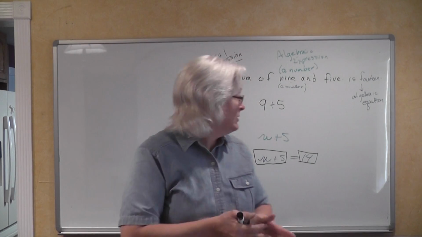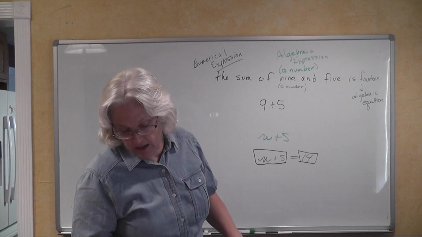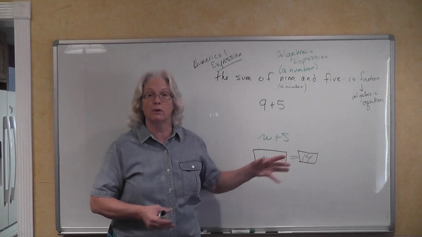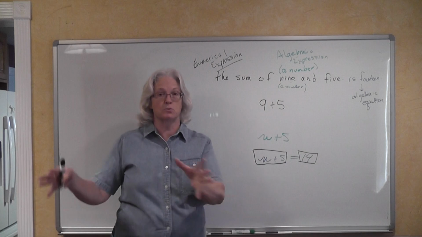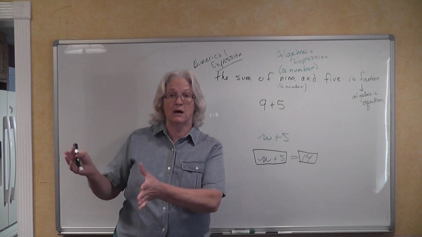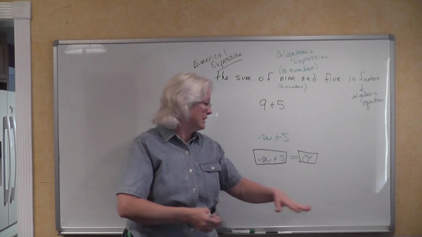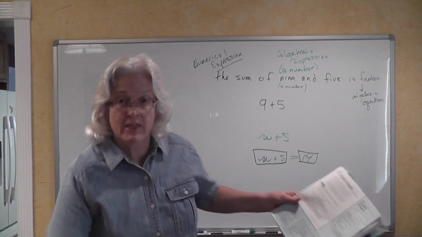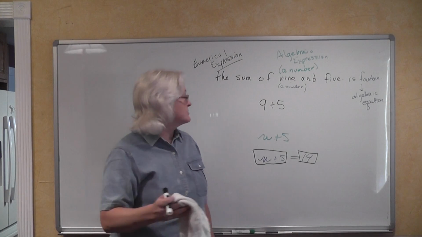An equation is a mathematical sentence, let's see how they say it, stating that two expressions are equal. An equation has this equal sign in the middle, and it says that what you've got on the right-hand side of that equal sign is exactly the same value as what you have on the left-hand side. And you're going to find out that equations can be either true or false.